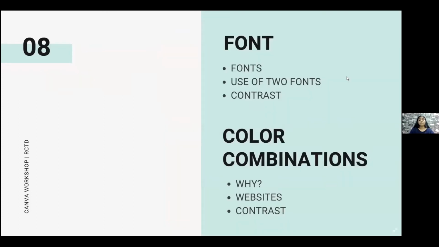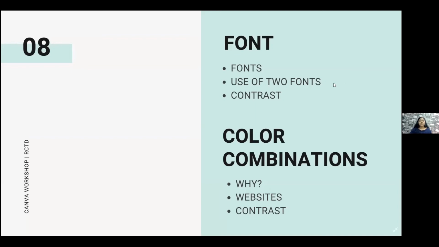Fonts. We will be looking at letter spacing and line spacing in Canva today. These are very small and insignificant formatting options, but they definitely change the look of a JPEG. It is recommended to use only two types of font styles in a JPEG or any graphic, because if you're using multiple types of fonts, it confuses the viewer.